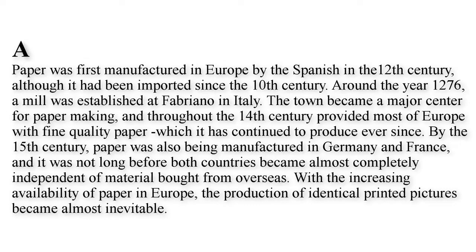Recording A. Paper was first manufactured in Europe by the Spanish in the 12th century, although it had been imported since the 10th century. Around the year 1276, a mill was established at Fabriano in Italy. The town became a major centre for paper making and throughout the 14th century provided most of Europe with fine quality paper, which it has continued to produce ever since.